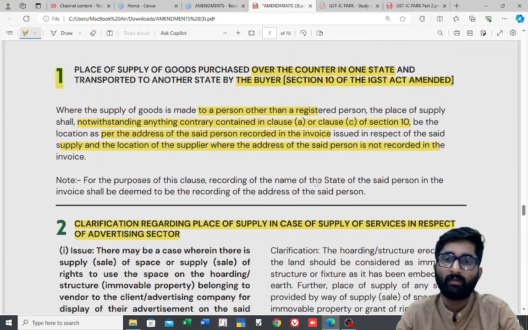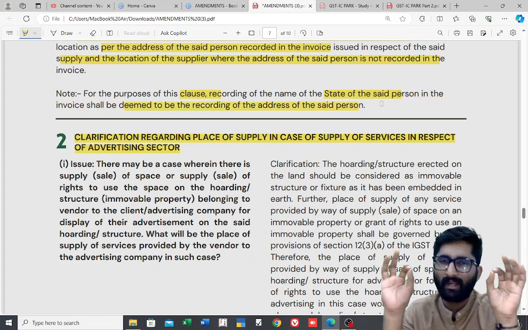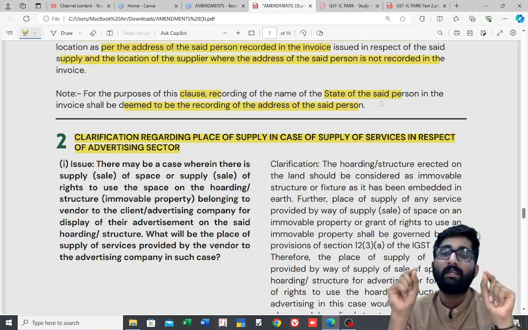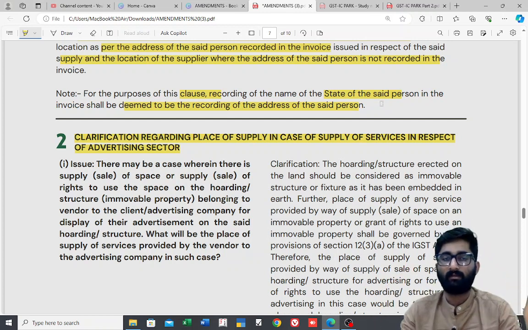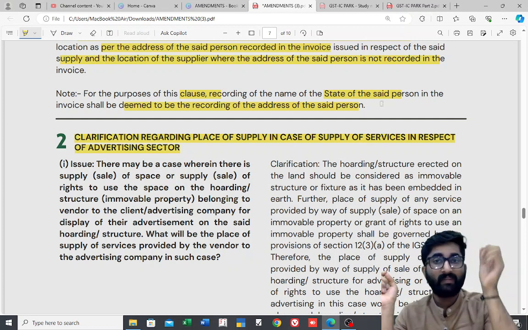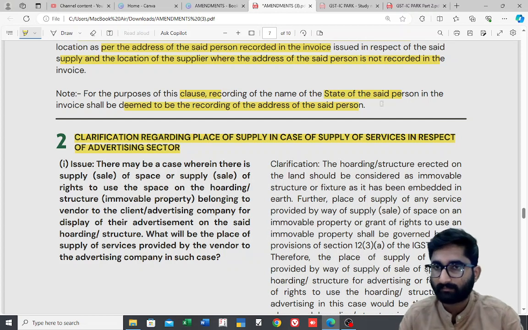Note, for the purpose of this clause, recording of the name of the state of the said person in the invoice shall be deemed to be recording the address of the said person. I told you, whole address is not required. Just one thing that you have to make sure, that his state we have to write. So if we write the state, then that state will be the place of supply. If he refuses to give his state, then my state will be the place of supply.